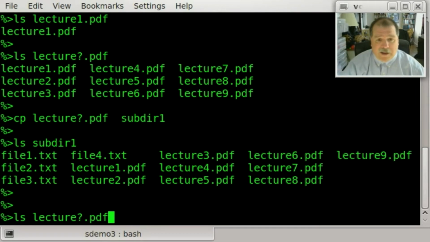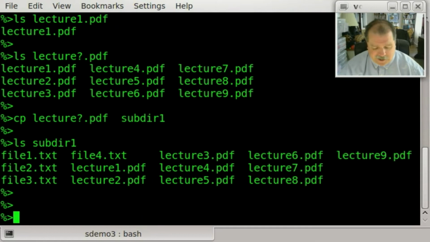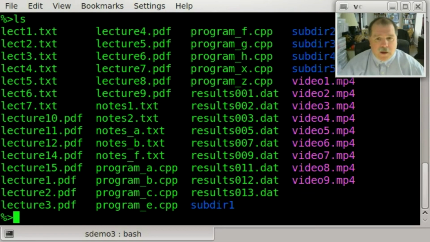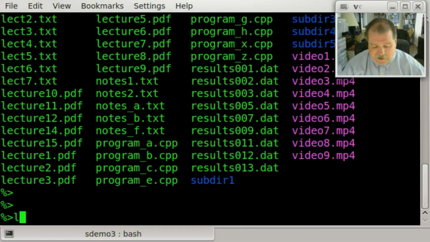Now, it will have limits to it. All right, so for example, if I try to do something like this, let's do an ls. Let me see what other files I have sitting here. Okay, I have lecture 11.pdf here. All right, let's do ls lecture 1 question mark .pdf.